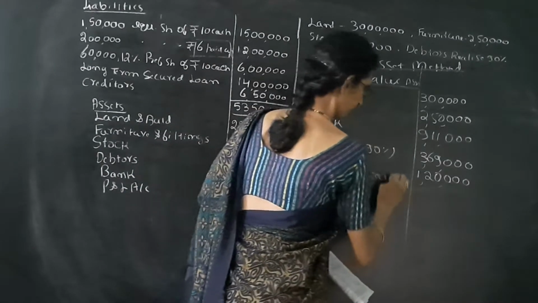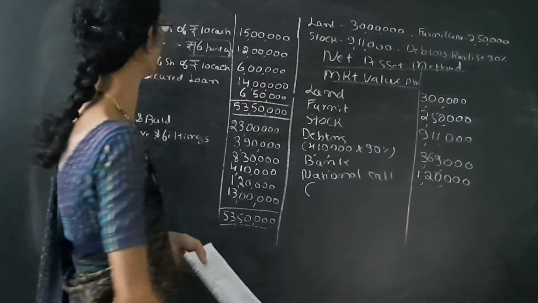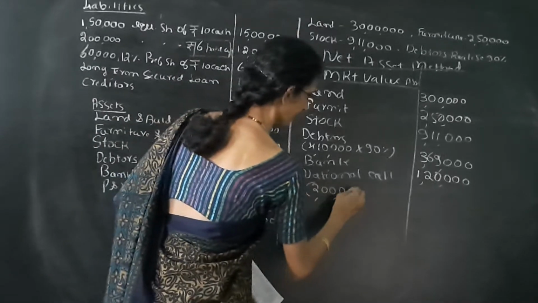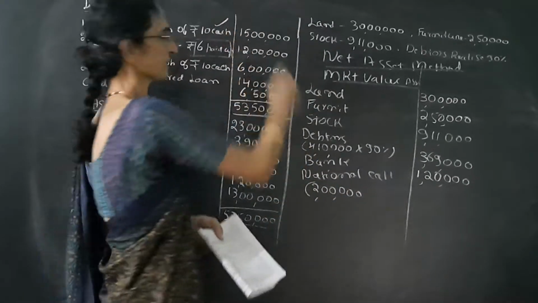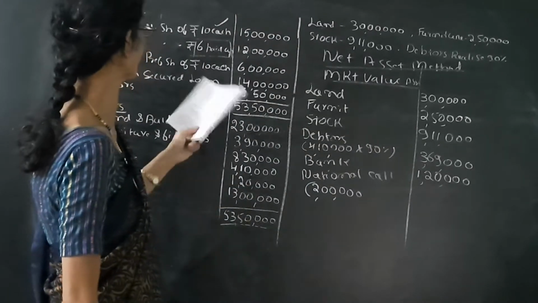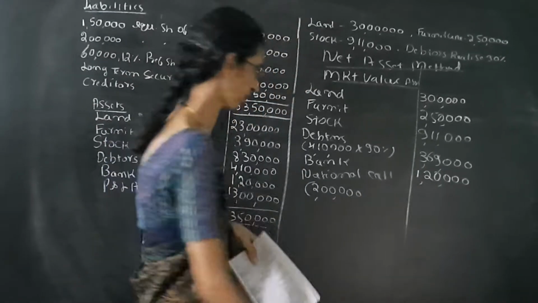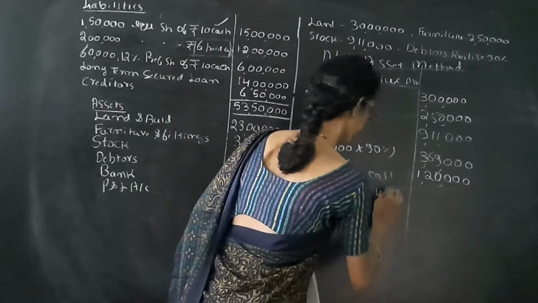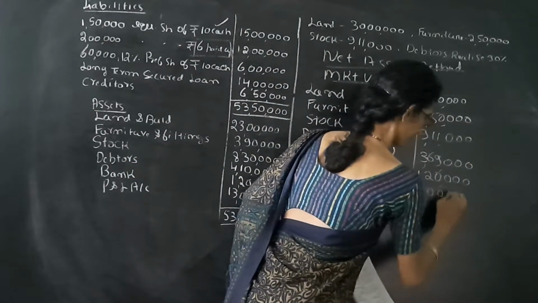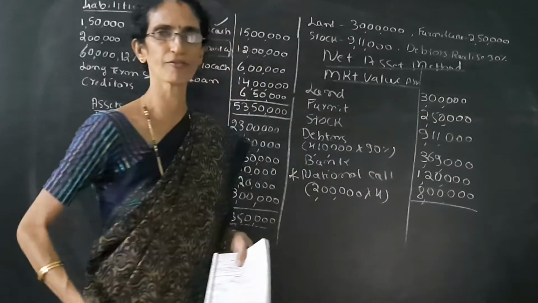Next important thing is, we have to make it fully paid shares, that is called notional call. Notional call means number of equity shares into unpaid money. So 2 lakh shares, the face value of the share is 10 each. Out of that 6 is paid up, that means the remaining 4 is pending. So it is called notional call. So 2 lakh into 4 comes to 8 lakh rupees. So this is the speciality of this problem.